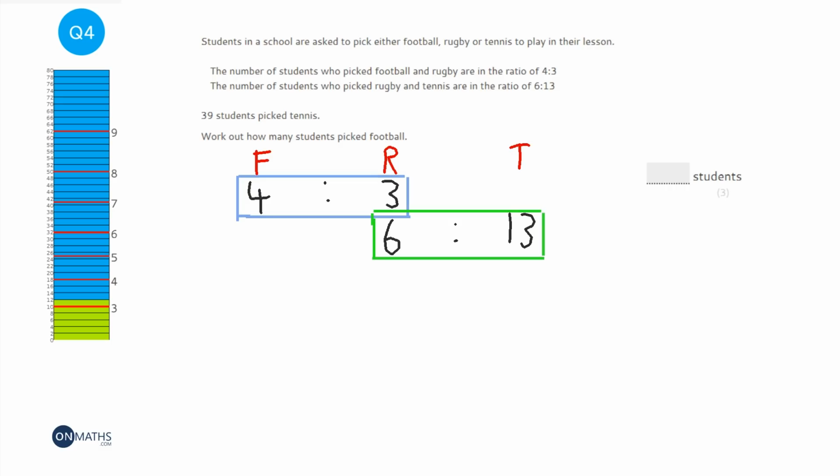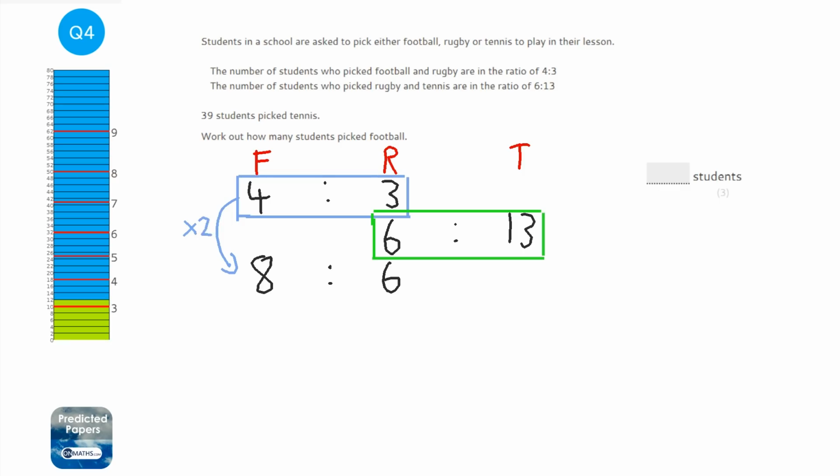What I'd like to be able to do is put the two together and make just one ratio. So if you notice from the one I've put a blue rectangle around, we've got the rugby as 3 parts of that, but in the green one the rugby is 6 parts of that. So what if I times both of these by 2? If I times both of them by 2, I get 8-6, and that actually matches the other ratio.